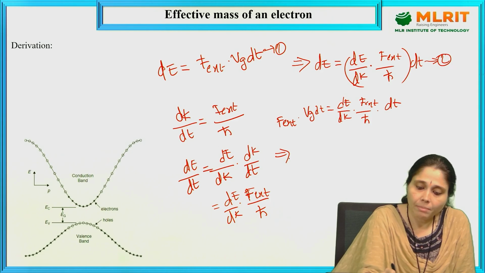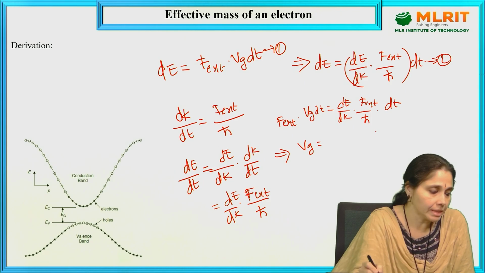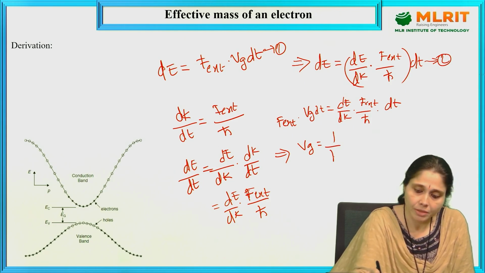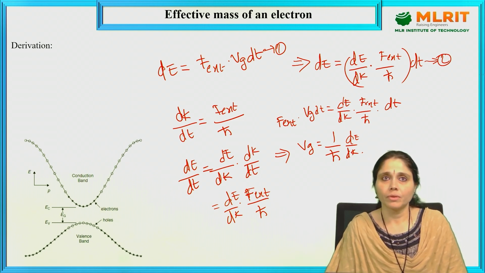So what happens here? Vg is equal to 1 by h cut, the remaining F external dt dt cancels, then 1 by h cut dE/dk. We got up to here.